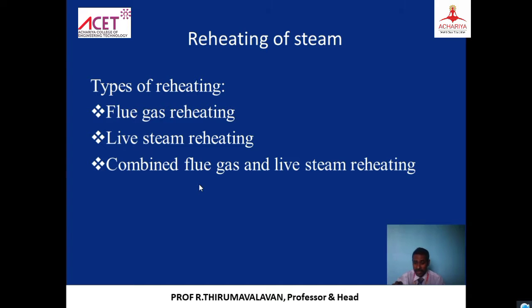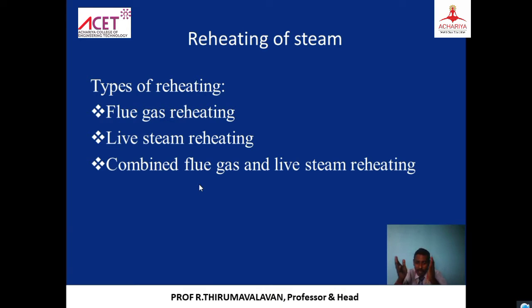So what we can do is take that steam from the turbine before it goes to the condenser. We can reheat the steam, and again it goes to the turbine. Before going for complete condensation, we take the steam before it reaches the condenser, not the complete amount.